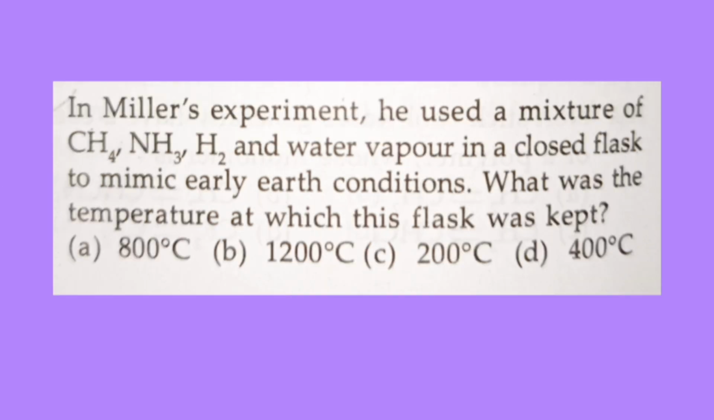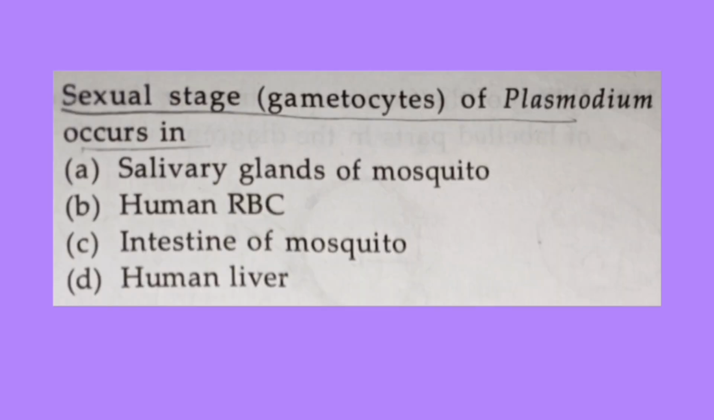And the next question is, in Miller's experiment, he used a mixture of CH4, NH3, H2 and water vapors in a closed flask to mimic early earth conditions. What was the temperature at which this flask was kept? So the correct answer is option A, that is 800 degrees Celsius. And the next question is, the sexual stage of Plasmodium occurs in? So the correct answer is option B, that is human RBC.